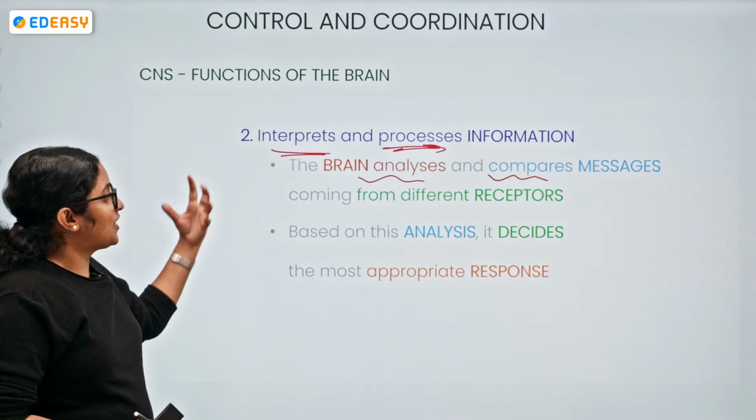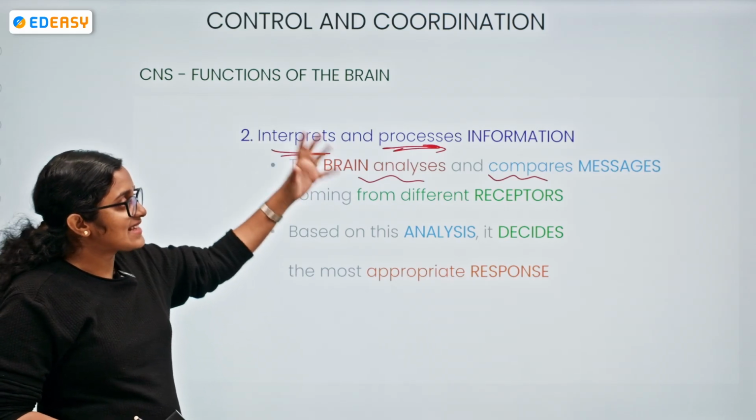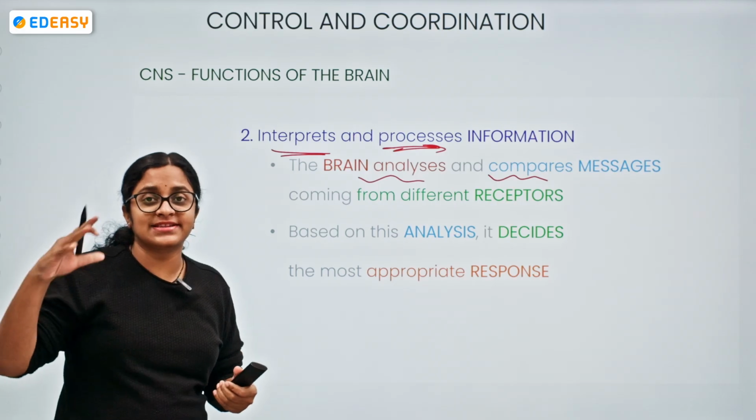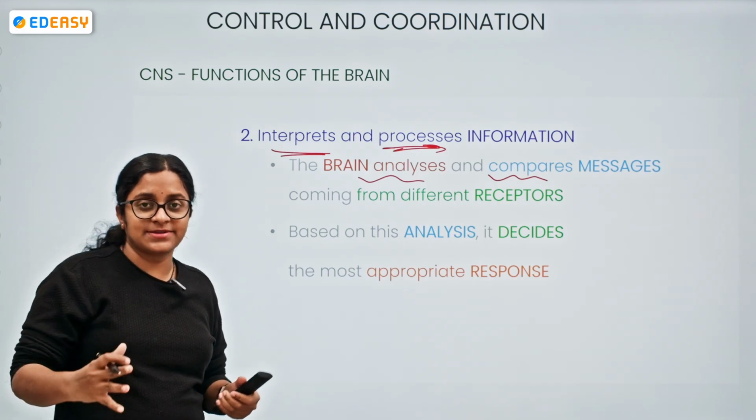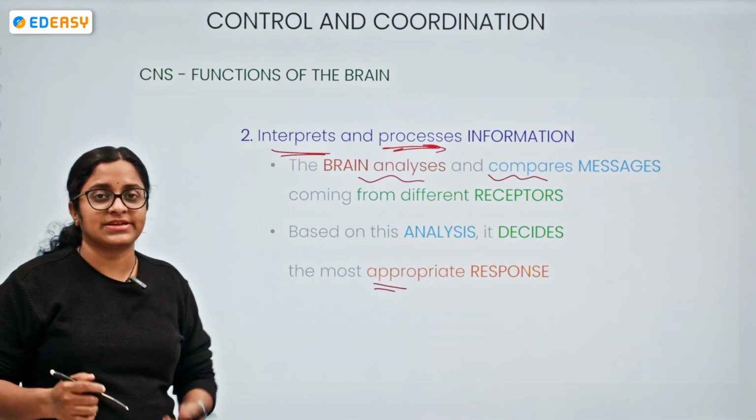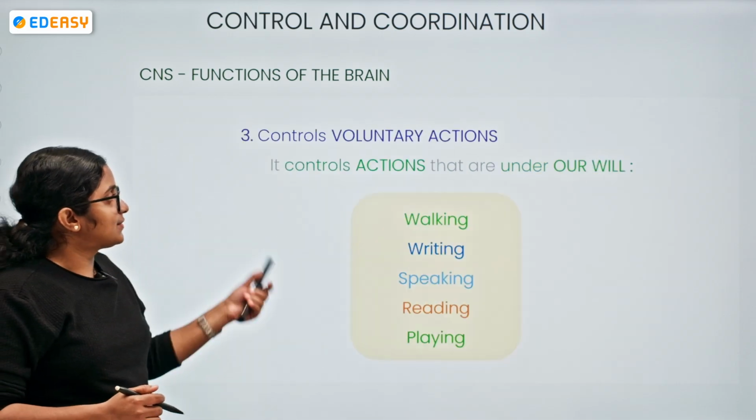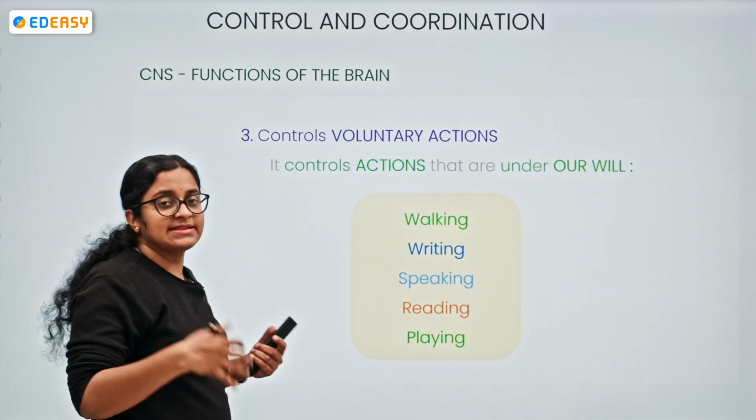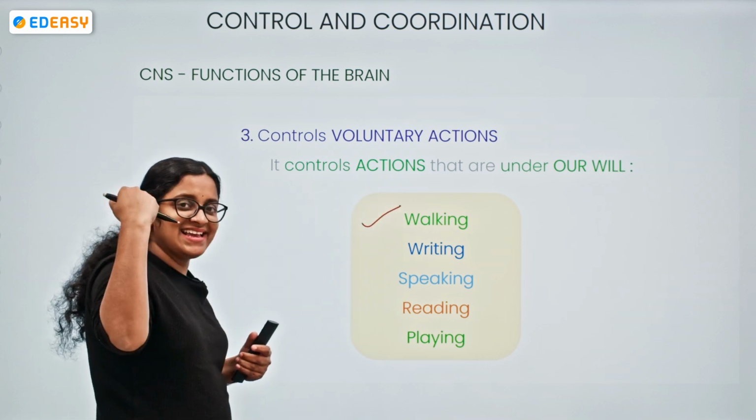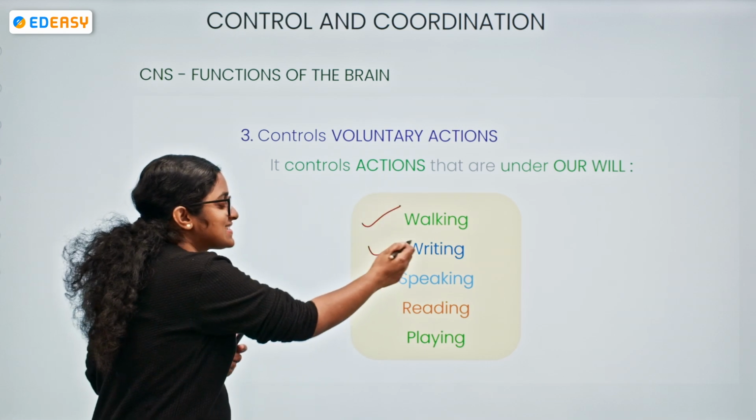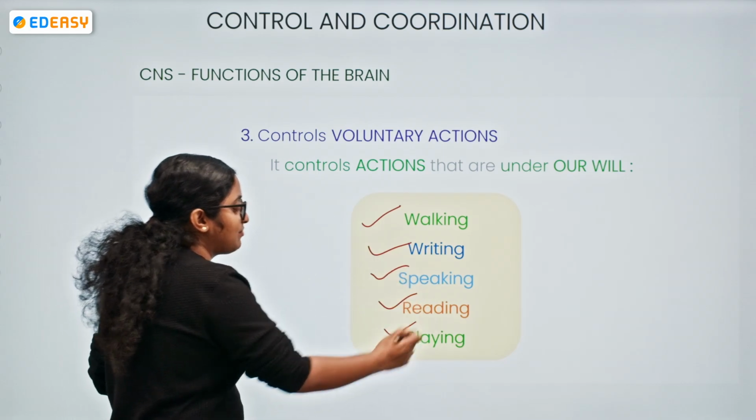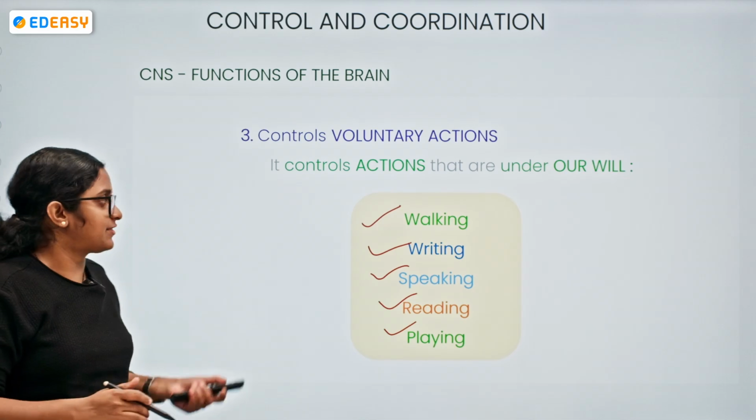So now we can say the brain is analyzing and comparing the messages coming from different kinds of receptors. Based upon the analysis only, it is giving the most appropriate response. It controls voluntary actions, the ones which are under our own will, like walking. Our walking style, our writing style, the way we speak, the way we read, the way we play, everything is under the control of the brain.